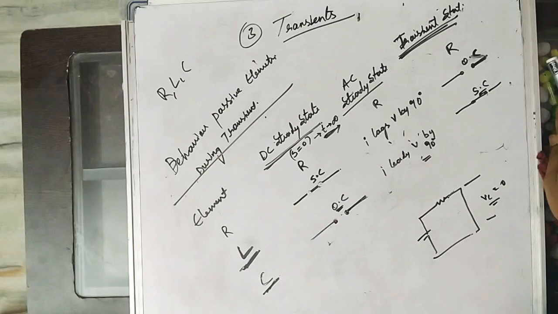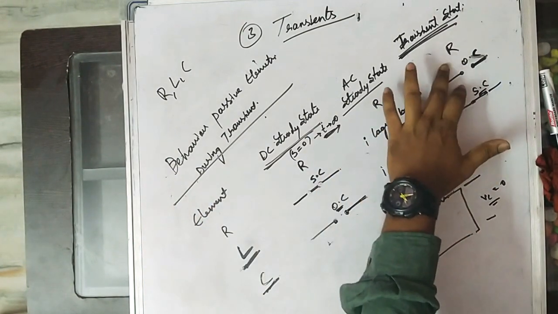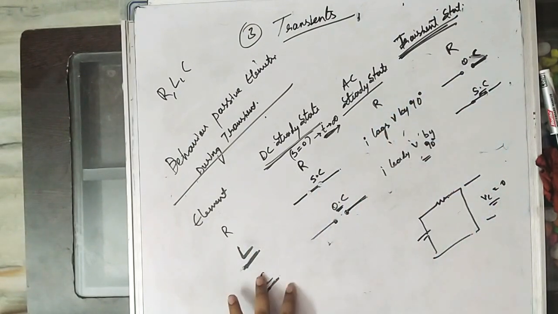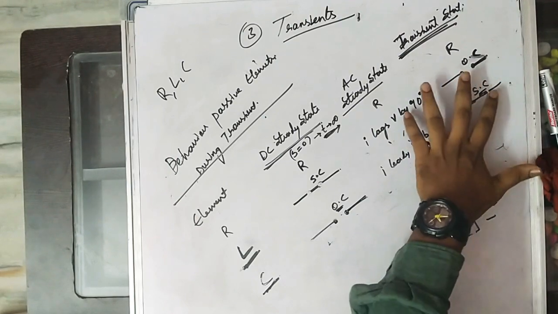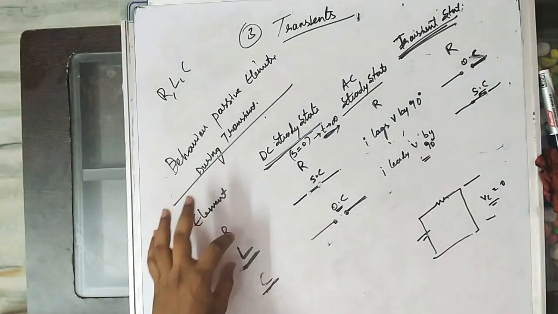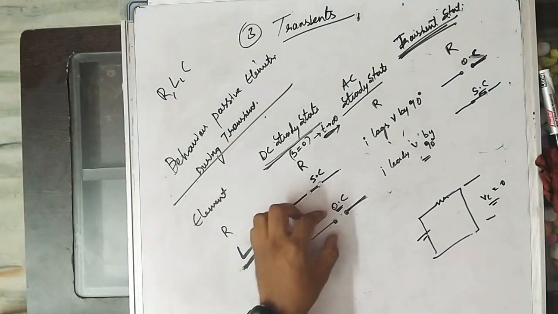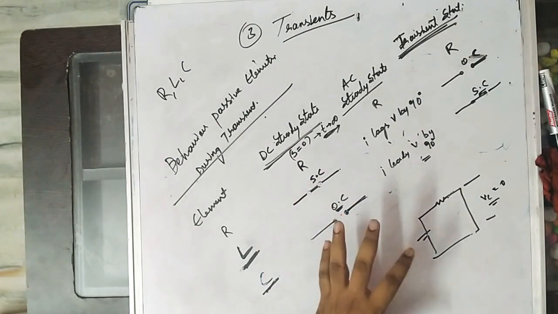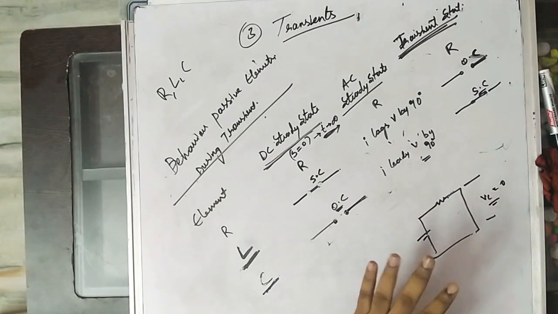These are the behaviors of passive elements during transients. At the instant of time during transients, the inductor behaves as an open circuit and the capacitor behaves as a short circuit. After a certain time, as t tends to infinity, the inductor behaves as a short circuit and the capacitor behaves as an open circuit. So now you have observed the behaviors of the capacitor, inductor and resistance at different instants of time.